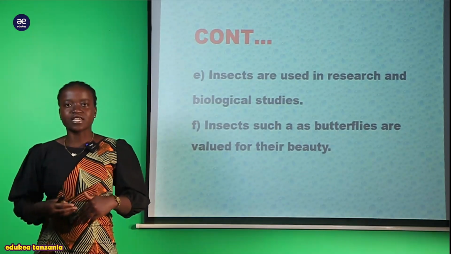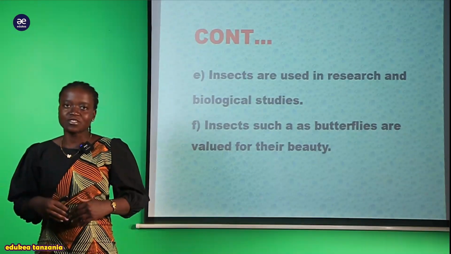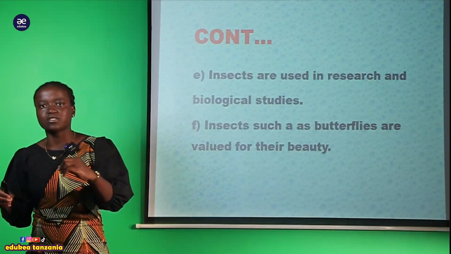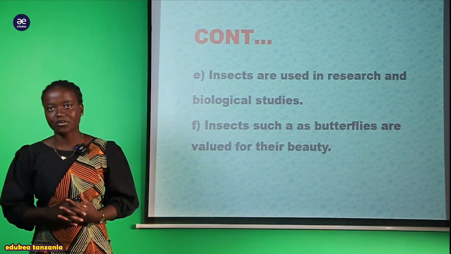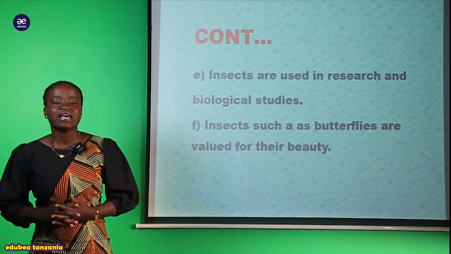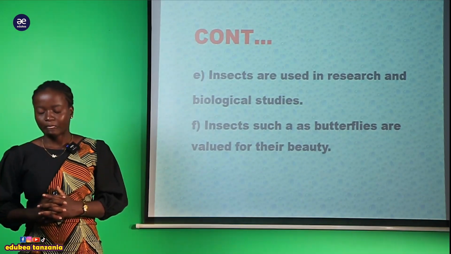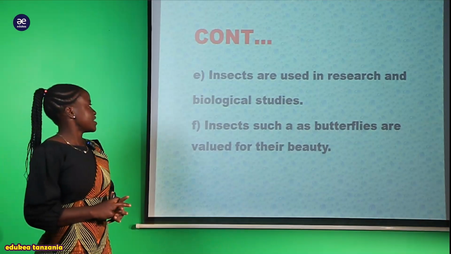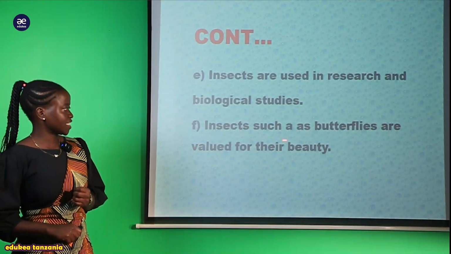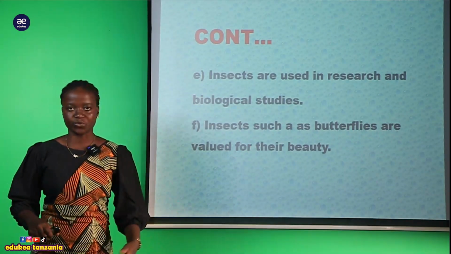So scientists investigate different kinds of organisms, and different kinds of substances are found within the insects due to the presence of the insects which are found within our environment. So now you can see this insect, or this phylum Arthropoda, is very crucial within our environment. And also we have another advantage. Here we are saying that insects such as butterflies are valuable for their beauty.